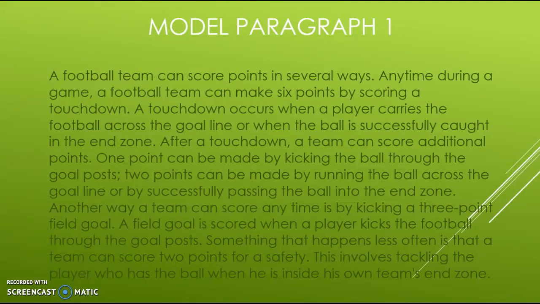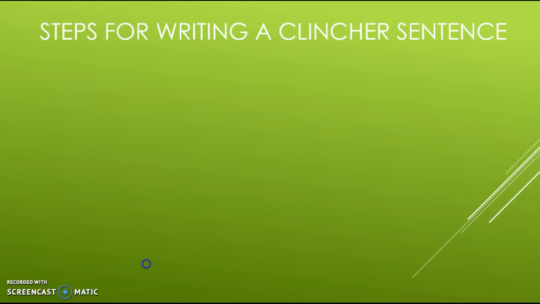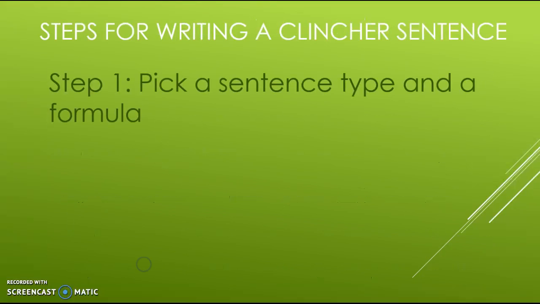I think I've said all I need to say in this paragraph. That means I'm ready to write my conclusion or my clincher sentence. I'll use the PEN steps to help me write it. The P stands for pick a type of sentence and a formula. That means I'll need to pick one kind of clincher sentence.